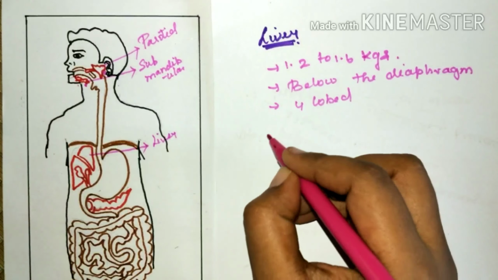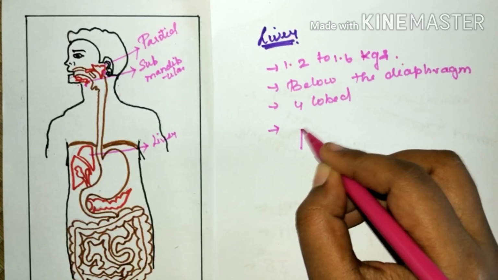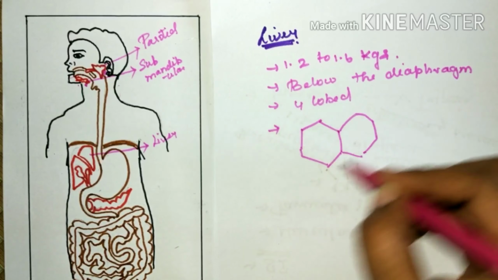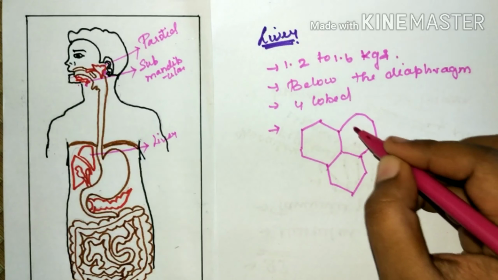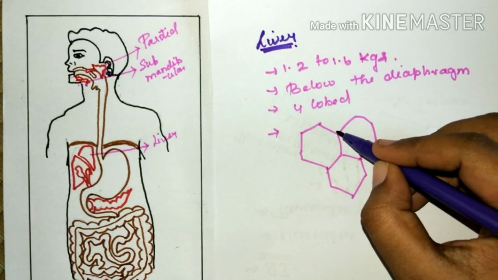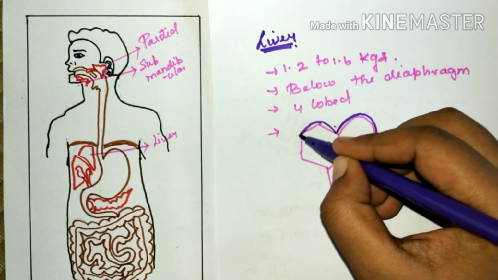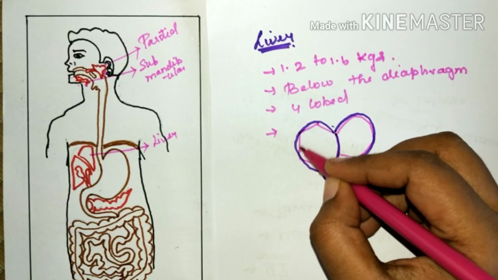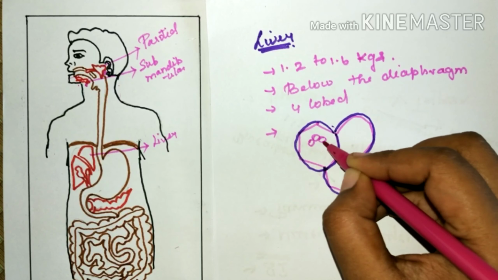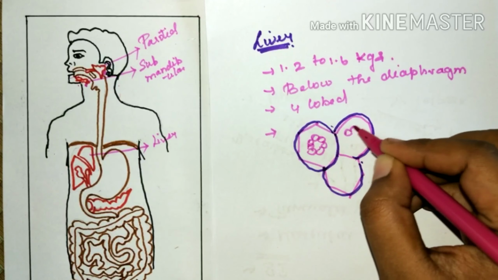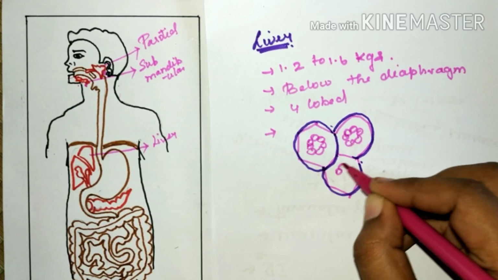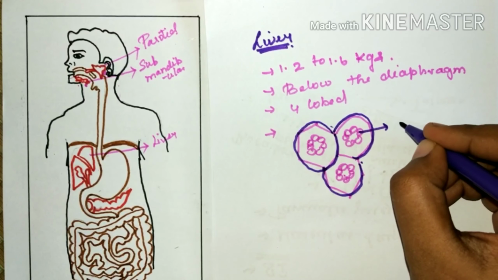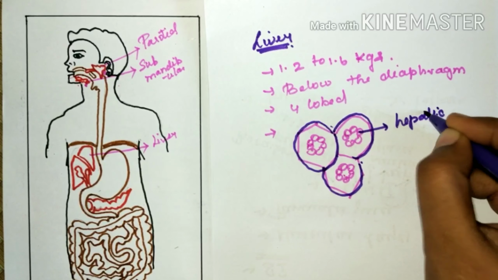So the liver has hepatic lobules. These hepatic lobules are covered by a sheath called Glisson's capsule, a protective covering. And inside the lobules you have secretory cells called hepatic cells. These cells are arranged in cords. So these are the secretory part of the liver.